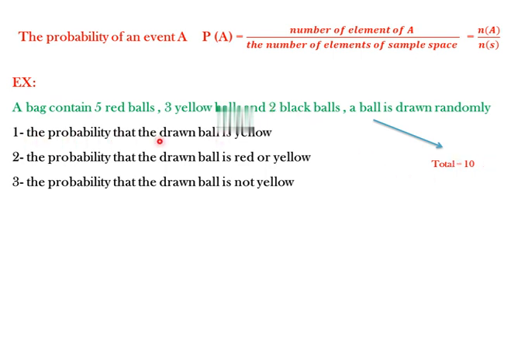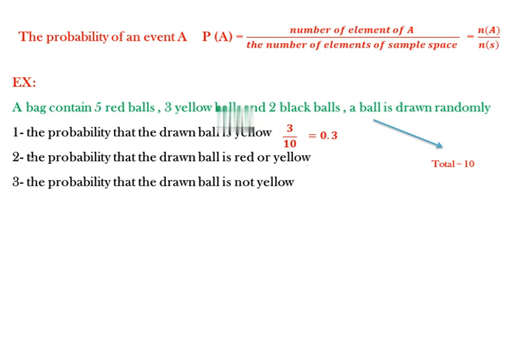To get the probability of drawing a yellow ball, we say number over total. The number of yellow is 3. Then we get 3 over 10. It is already the simplest, and we can write it as a decimal number, 0.3.